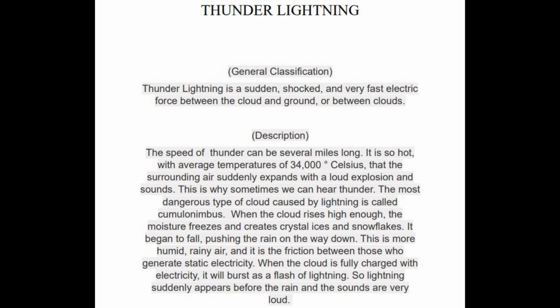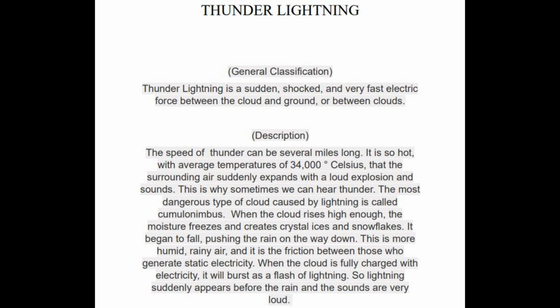The last is simple present. Example: the speed of thunder can be several miles long. Explanation: this sentence describes a general fact that is true in the present. Passive voice. Example: the surrounding air suddenly expands with a loud explosion and sound.